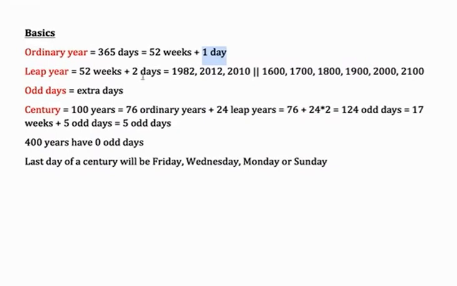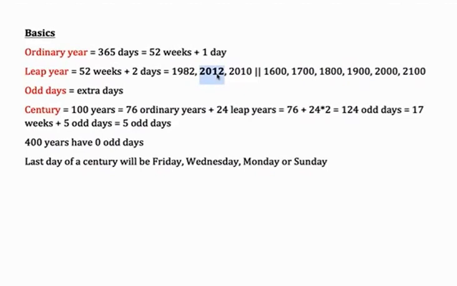Any year which is divisible by 4 is a leap year. Say, for example, 1982. To find out the divisibility by 4, you just need to look at the last two digits of the number. The last two digits are 82. Since 82 is not divisible by 4, 1982 will not be a leap year. How about 2012? Well, 12 is divisible by 4. That means 2012 is divisible by 4. That means 2012 is a leap year.